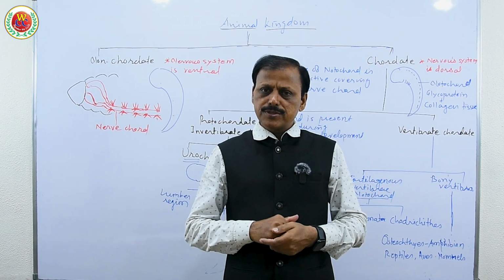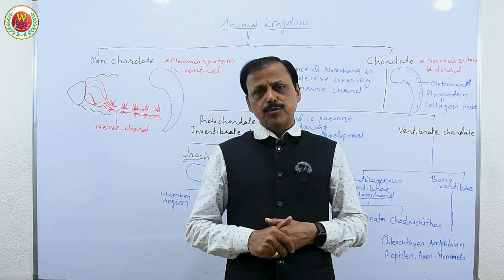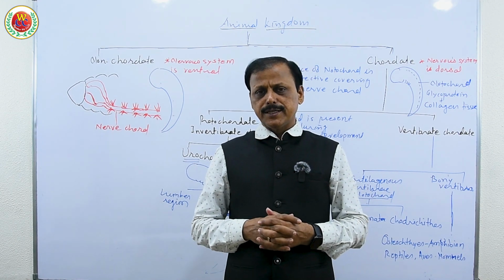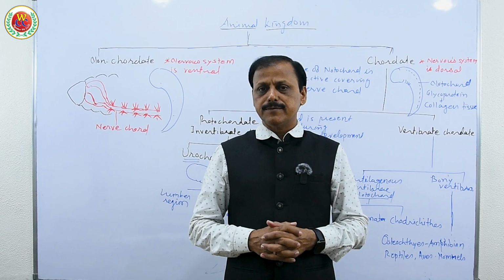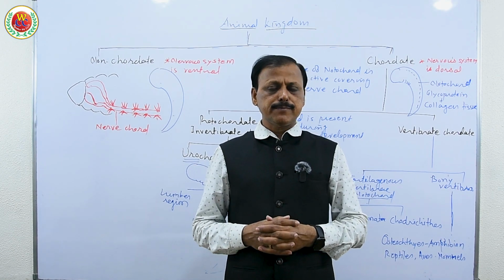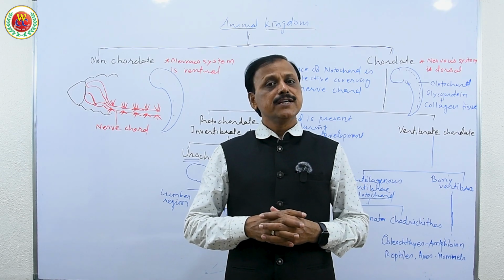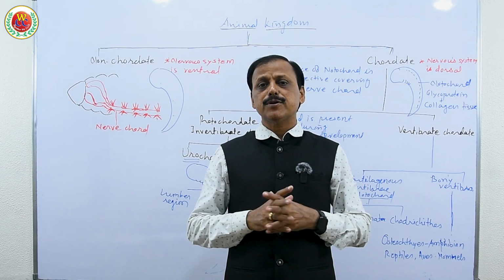Therefore there is no question of having notochord over the nerve cord, but from platyhelminthes onward they begin to develop the nervous system in the form of a ganglionic system. In platyhelminthes and aschelminthes the nervous system is very simple because they are triploblastic but not truly coelomate. Therefore the nervous system is not evolved.